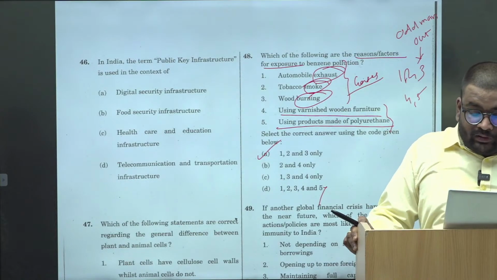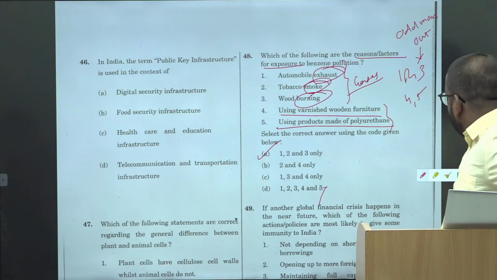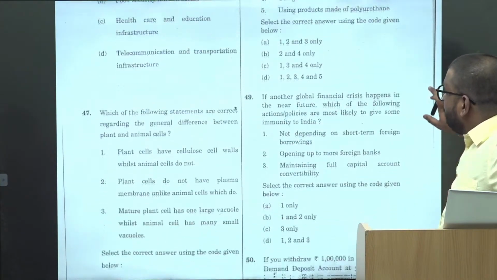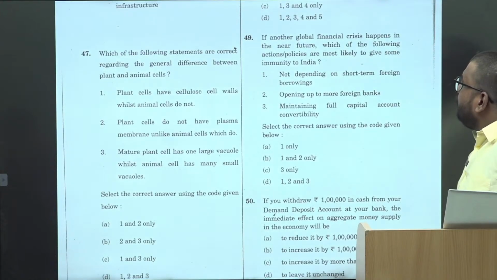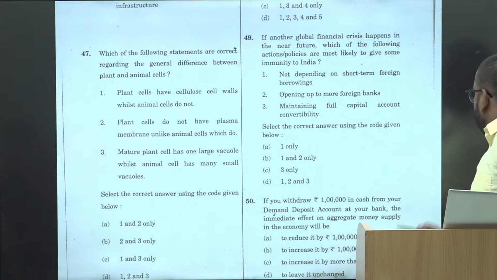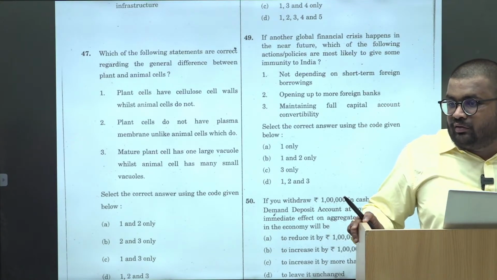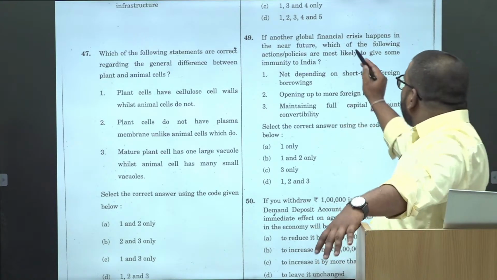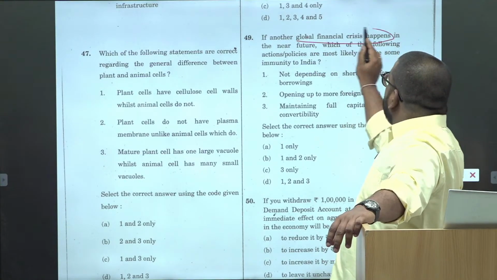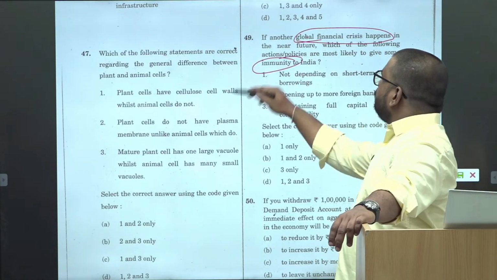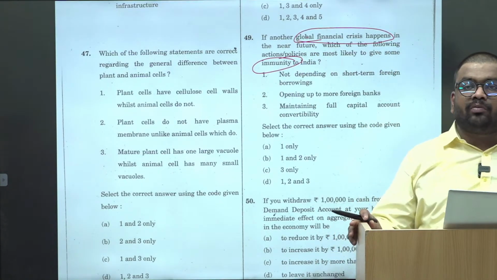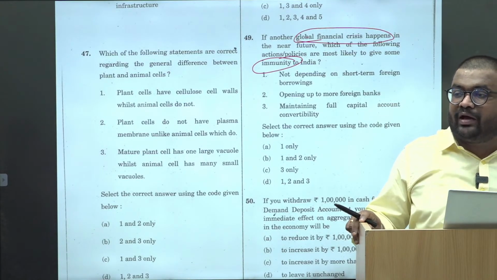Next, if another global financial crisis happens in the near future, which of the following policies are likely to give some immunity to India? Again, application-based questions, we did economics yesterday, right? So if there is a global financial crisis, to get immunity from it, what do we require?